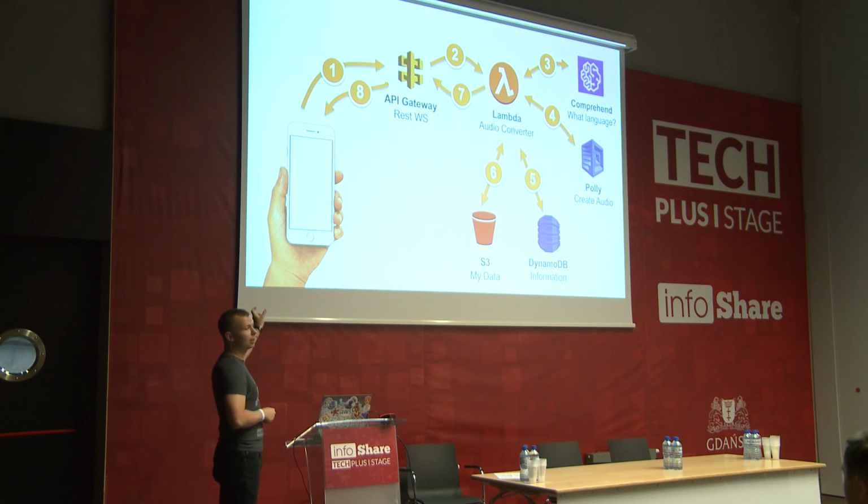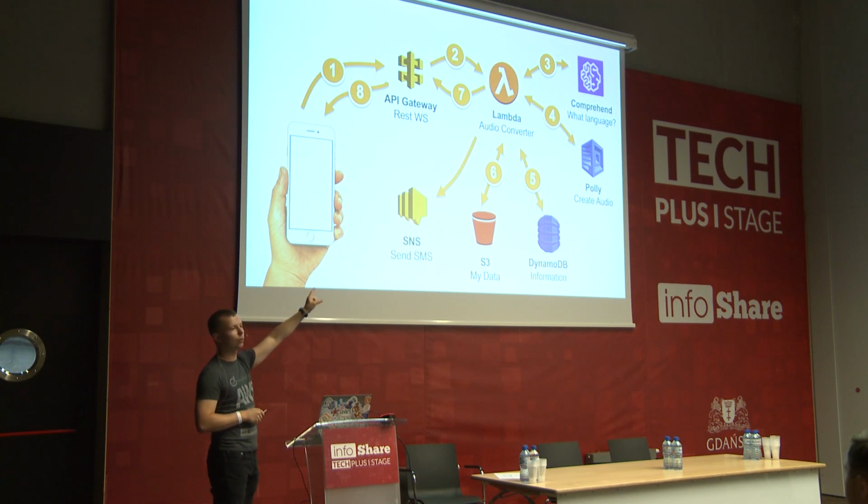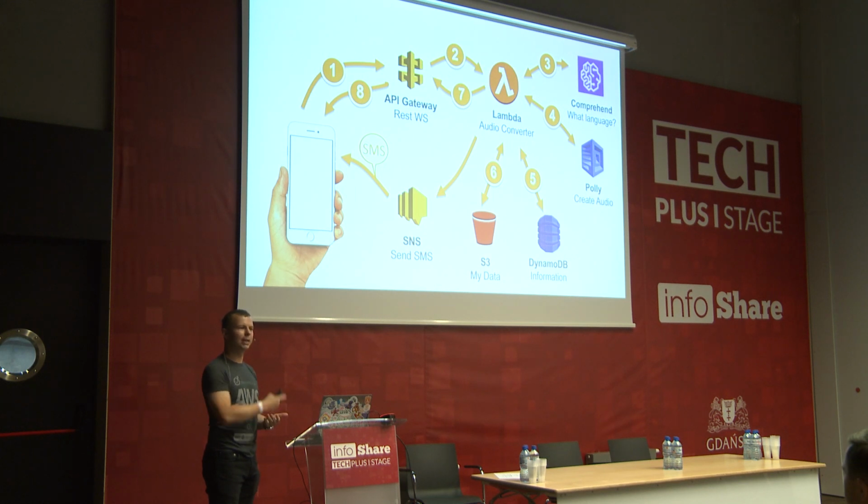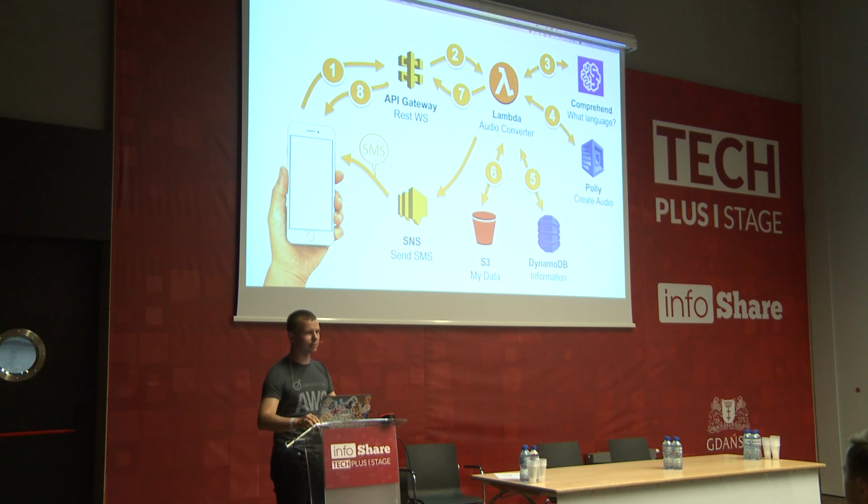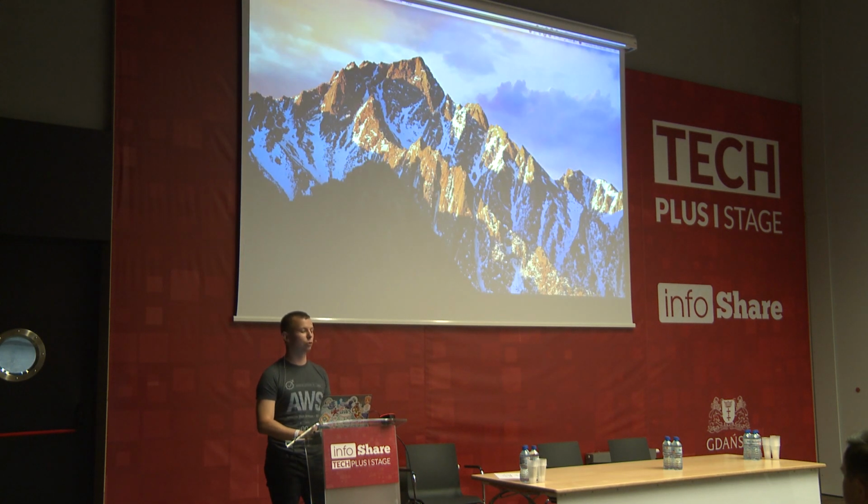Also, if the user has provided his phone number, then the Lambda function will send an SMS to this user saying, okay, under this link there is your MP3 file, you can listen to it, you can download it, and so on. Okay, is it clear? Okay, I have only 20 minutes, so let's try to build it.